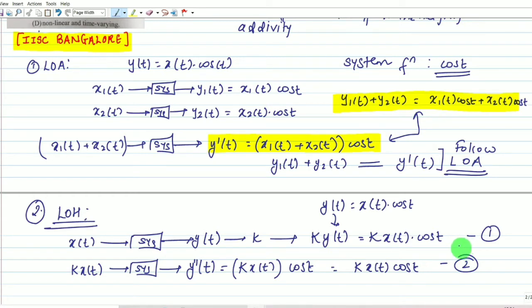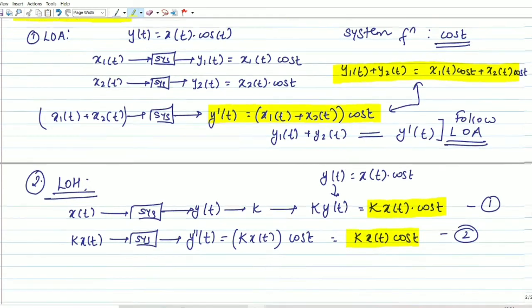We have to compare these two equations. Now we are going to compare equation number 1, which equals k multiplied by x(t) into cos(t), with equation number 2, which is k multiplied by x(t) into cos(t). What can we comment? We can comment that our equation number 1